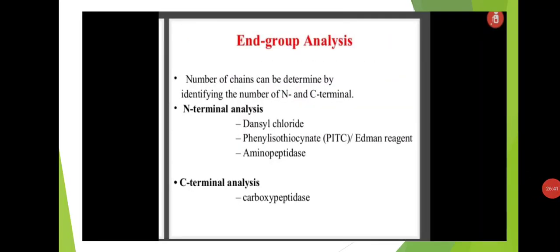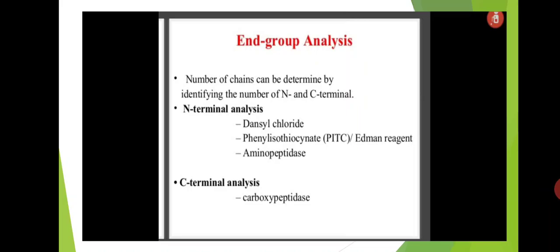And end group analysis: the number of chains can be determined by identifying the number of N and C terminals. Already we have discussed the N end and C end. Another name is N terminal or C terminal ends. N terminal means if the end is having an NH2 group, then that is called the N terminal. If the end is having a COOH group, then that is called the C terminal group.